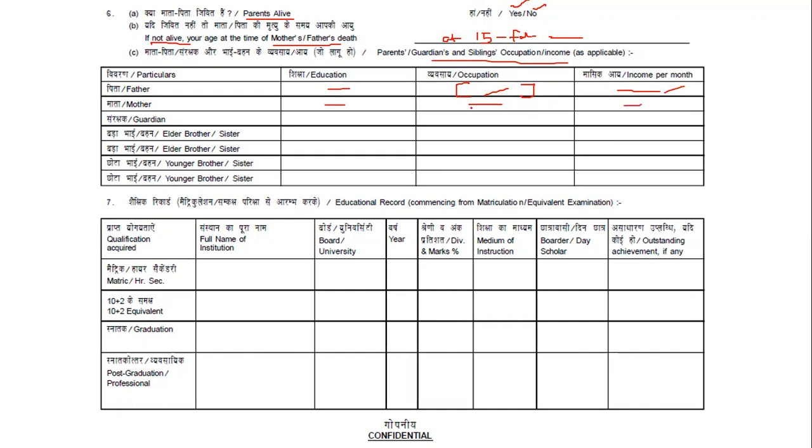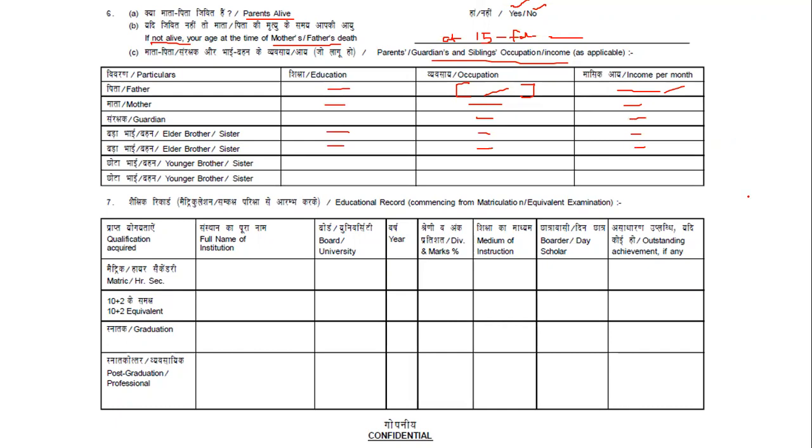Okay, and then income. Then guardian, or else you'll be having elder brother or elder sister. Okay, younger brother or younger sister. So what education they have done, and are they going for work, then write the occupation. Okay, and their income per month. Okay, this should be written, right?